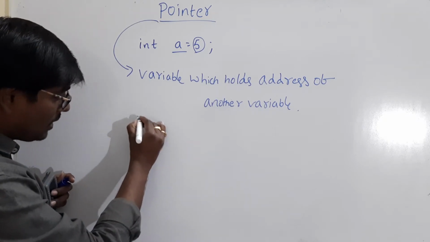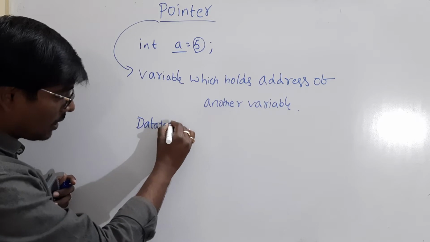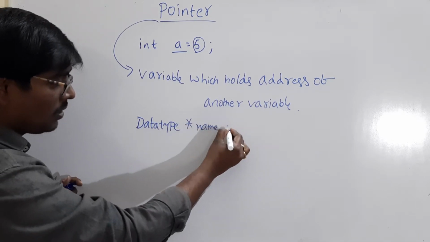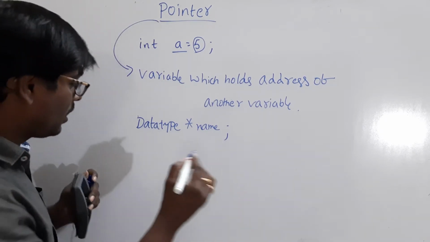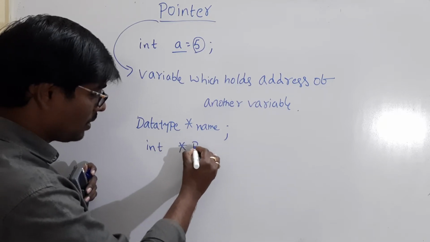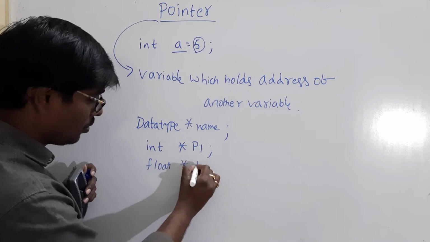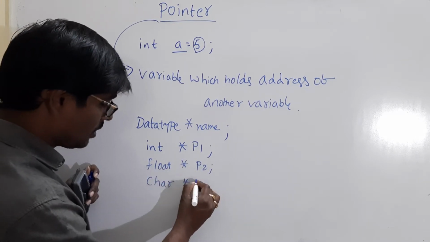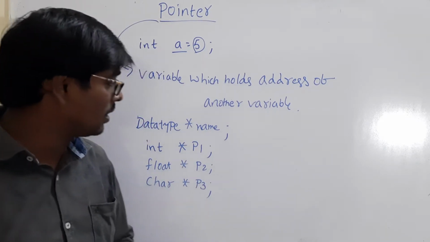A pointer is declared by using data type star name of the pointer. For example, some declarations are int *p1, float *p2, suppose char *p3. These are different ways to declare a pointer.